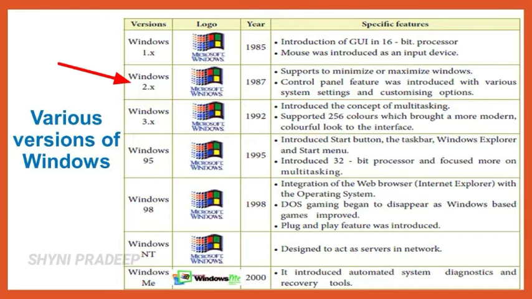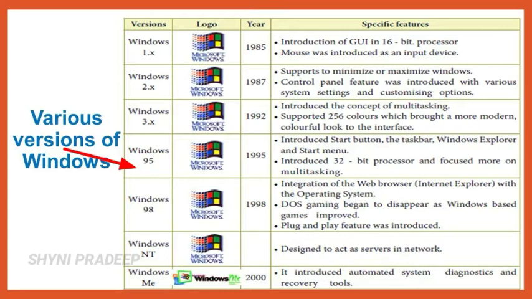1987. Microsoft Windows. Its specific features are support to minimize and maximize windows, and control panel features also introduced. And next, Windows 3.x, Microsoft Windows 1992. Its specific features are introduced the concept of multitasking. It also supported 256 colors, which brought a more modern, colorful look to the interface.